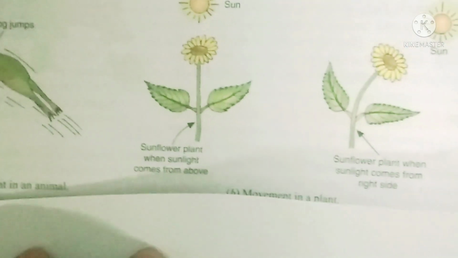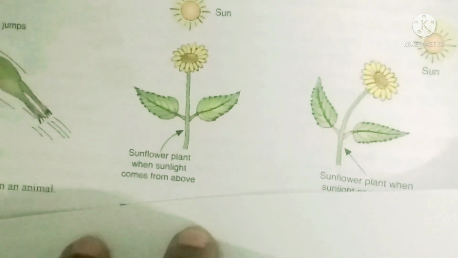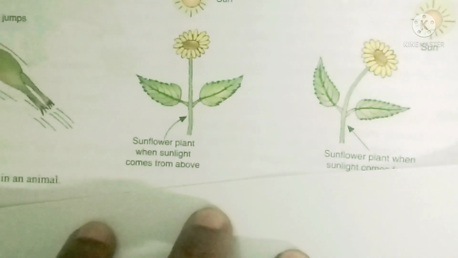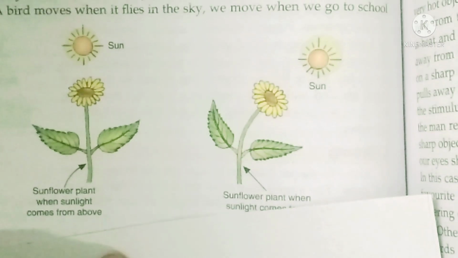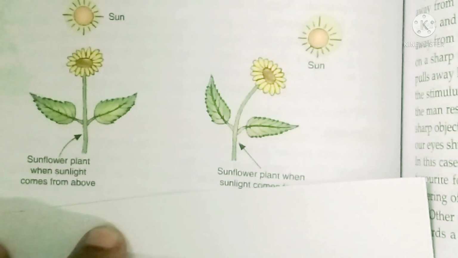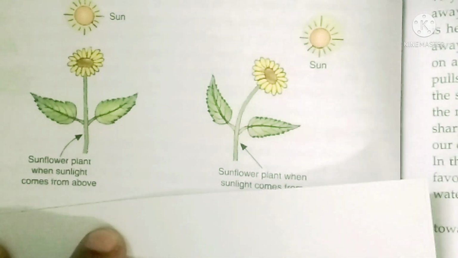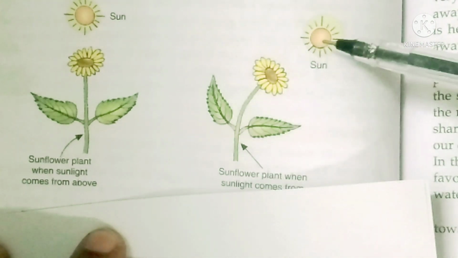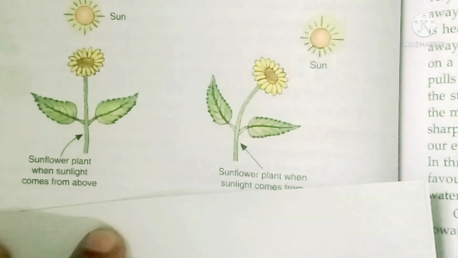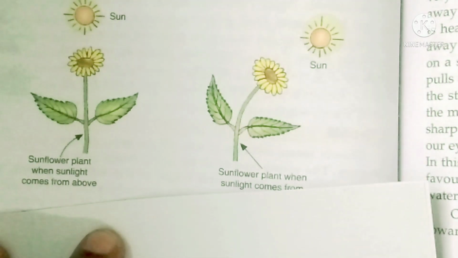Now as the sun turns towards this side, the sunflower turns towards it. So this type of movement can be seen in plants.